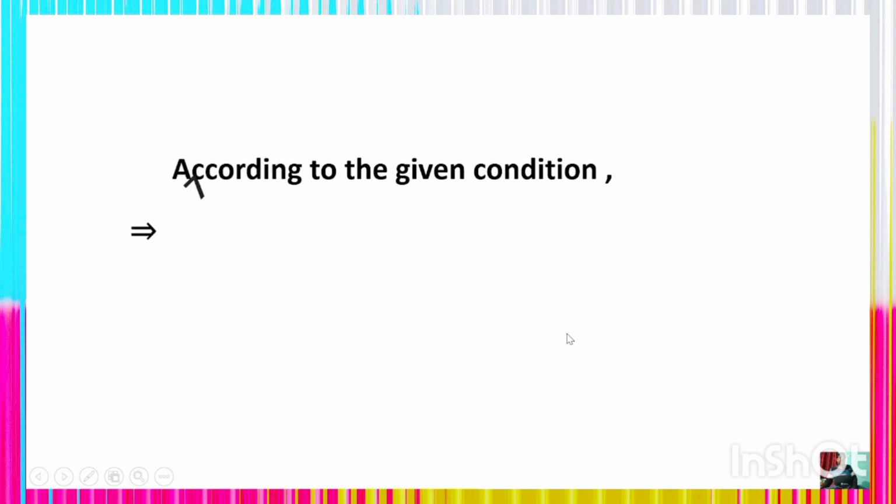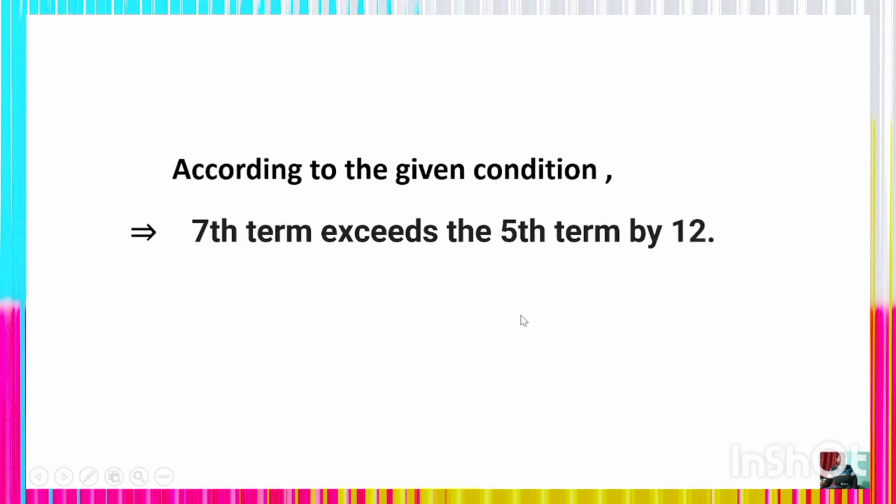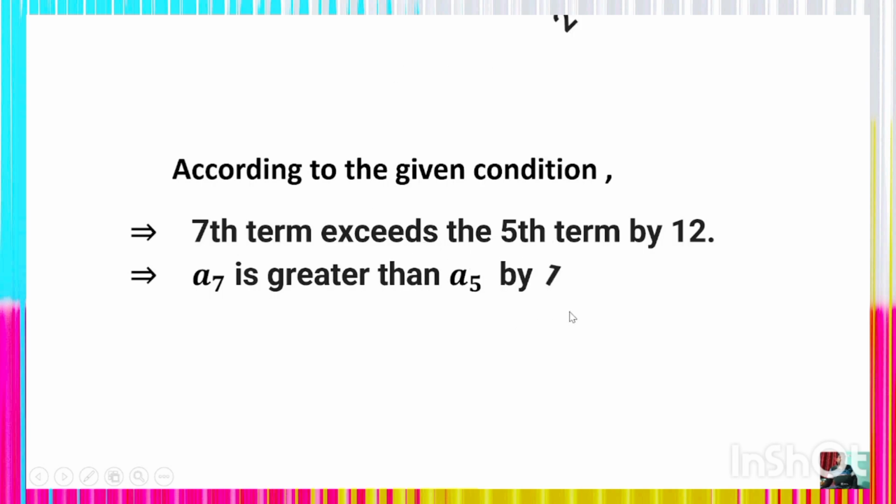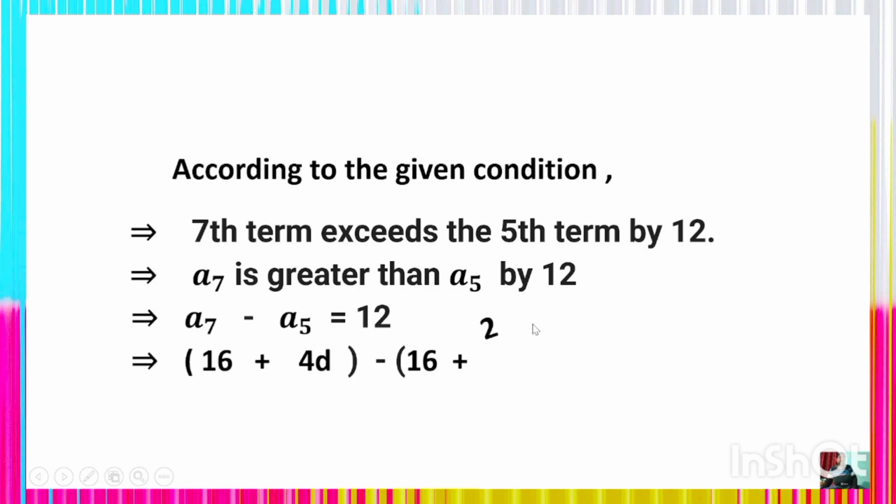Right? So according to the given condition, the 7th term exceeds the 5th term by 12, as per the question. So a7 is greater than a5 by 12. It means a7 - a5 = 12. So in place of a7 you can write 16 + 4d, minus, in place of a5 you can write 16 + 2d, which is 12. Okay, understand?